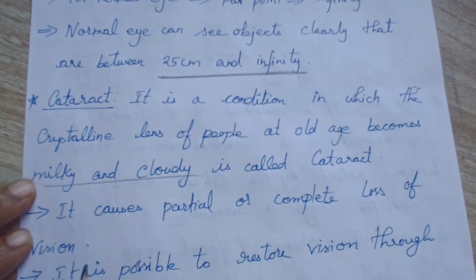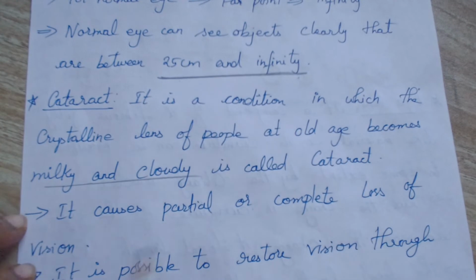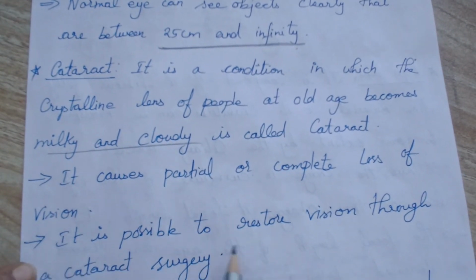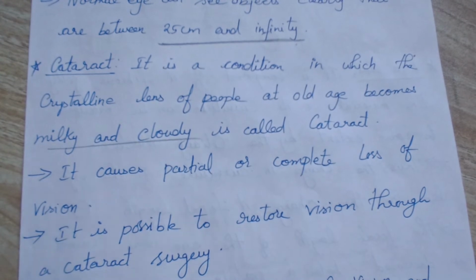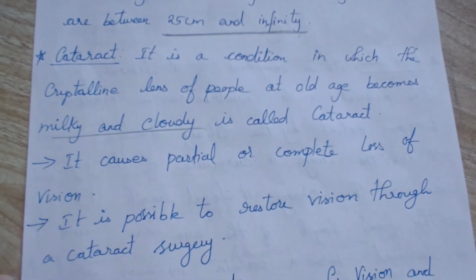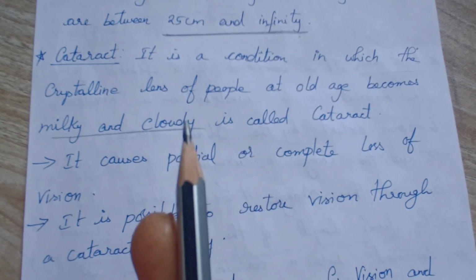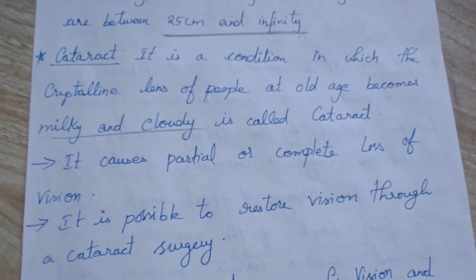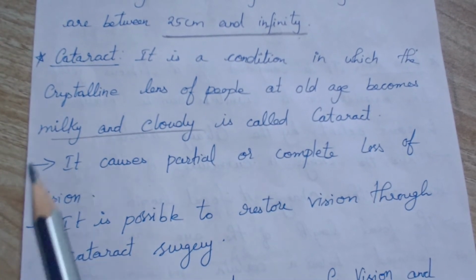It causes partial or complete loss of vision itself. But it is curable. It is possible to restore vision through cataract surgery. Clear? And that's all about the power of accommodation. What is meant by power of accommodation? It is the ability to change the focal length so that you can get the image at the retina always, whether the object is nearer to us or far away from us.